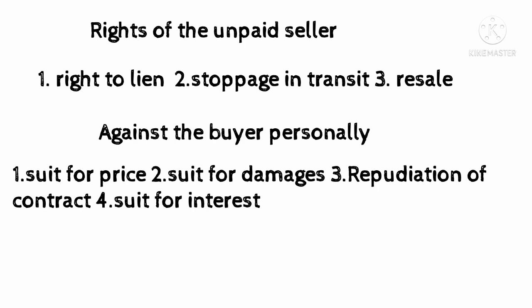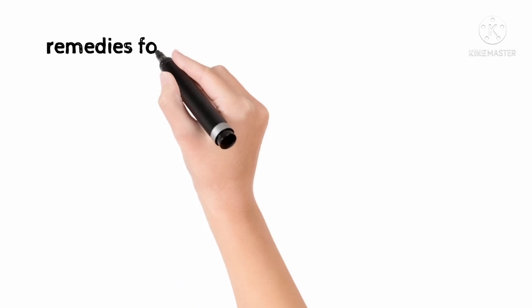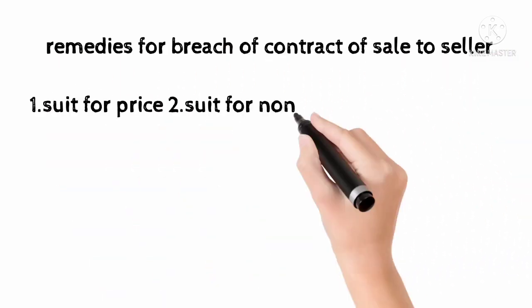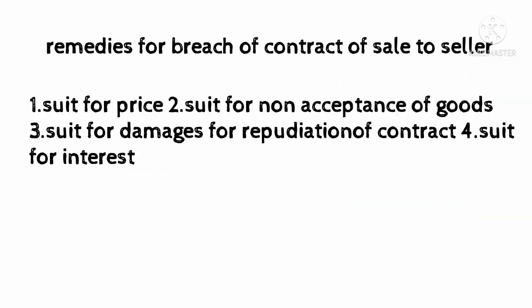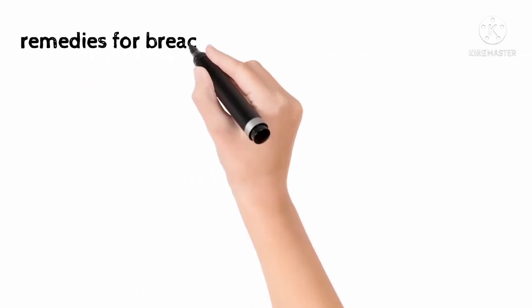An unpaid seller has a right against the buyer personally. He can file a suit for the price. He can file a case for damages. He can repudiate the contract. Remedies for breach of contract of sale to the seller: the seller can file a suit for the price. He can file a suit for non-acceptance of goods. He can file a suit for damages for the repudiation of the contract without any fault of the seller.